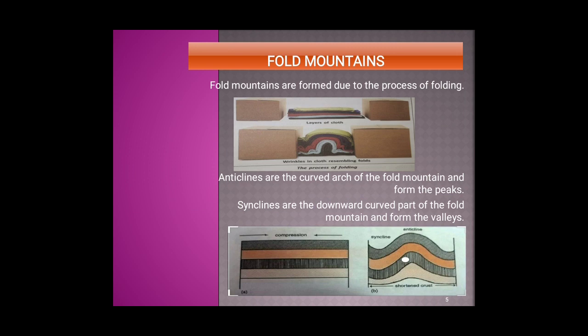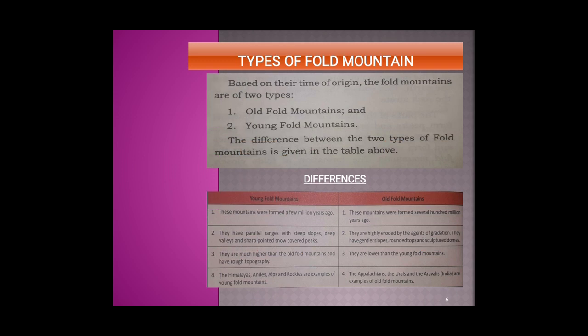Anticline forms the peak of the mountain, whereas syncline forms the valleys. There are two types of fold mountains on the basis of their origin: old fold mountains and young fold mountains.